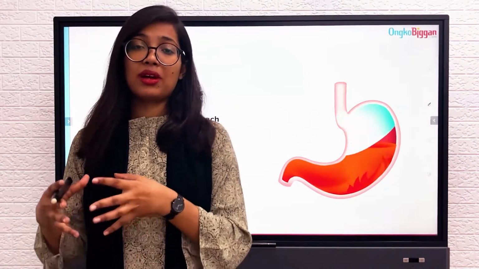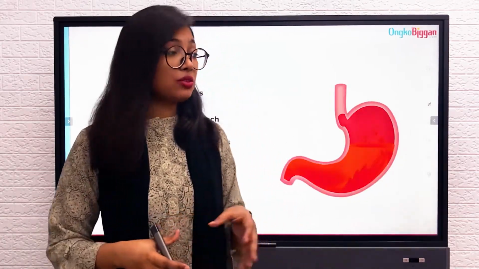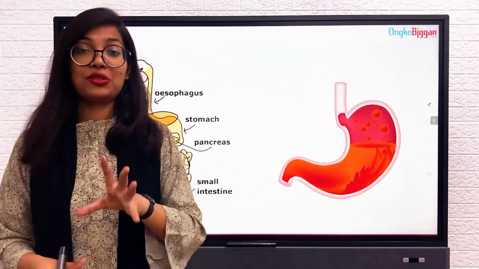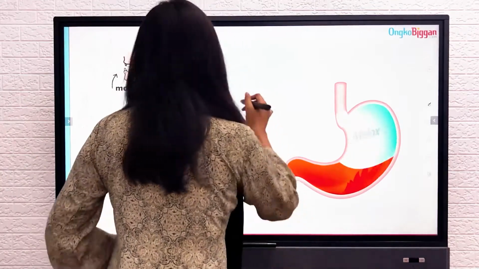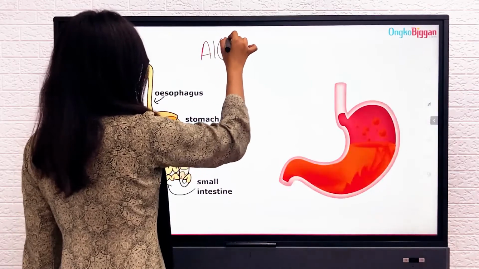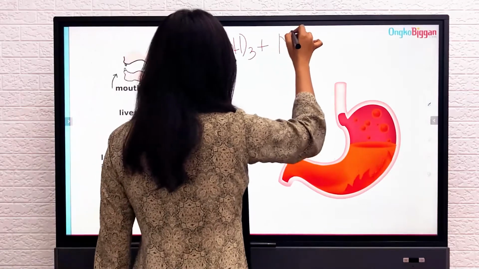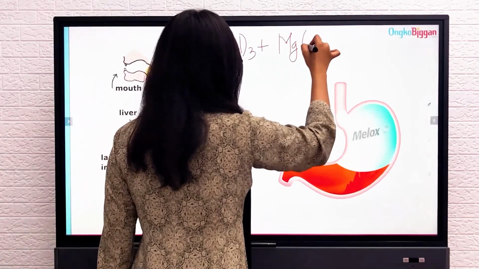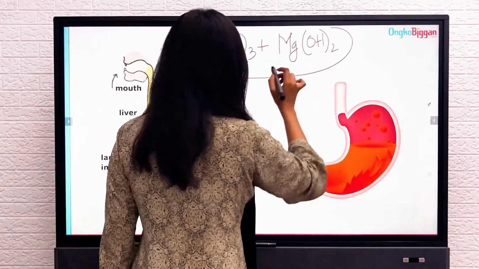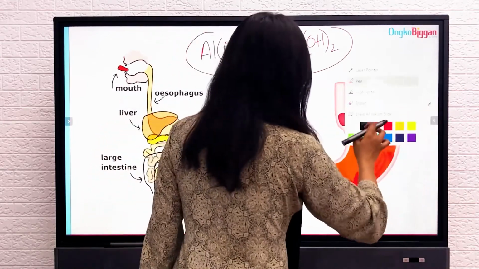This creates a bad feeling, and if you want to get rid of it, you need to neutralize the acid floating in your stomach. How can you do that? With the help of milk of magnesia. So what is milk of magnesia? Milk of magnesia is basically a mixture of aluminum hydroxide and magnesium hydroxide. If we mix these together, the mixture is milk of magnesia.